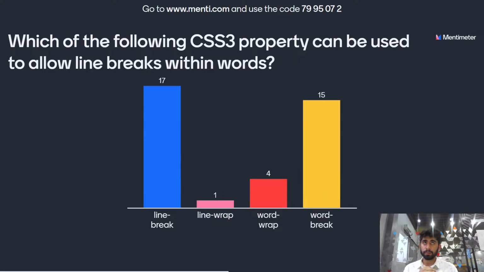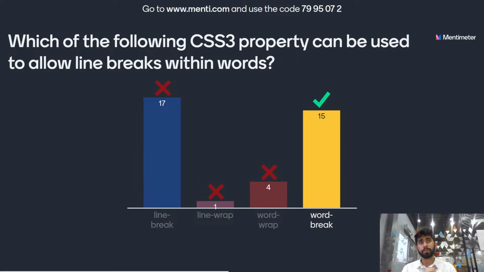And the time is up. The correct option is word break. The word break property can be used to allow line breaks within words. So let's see the leaderboard.